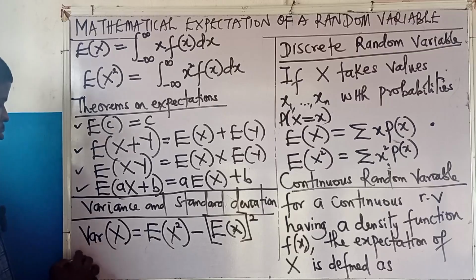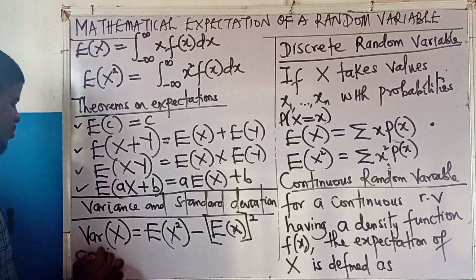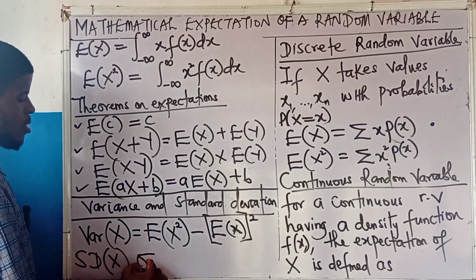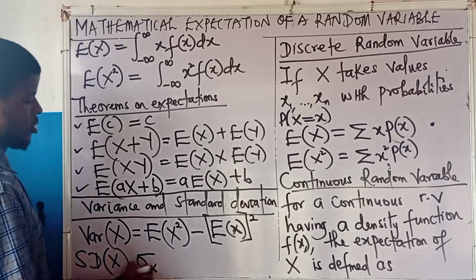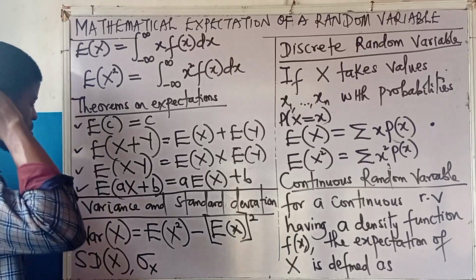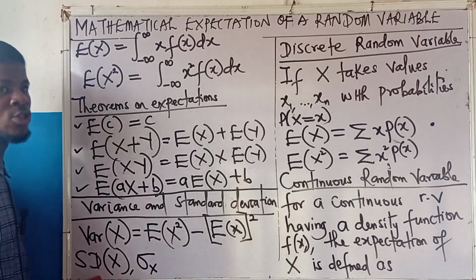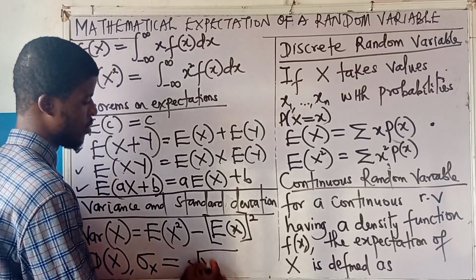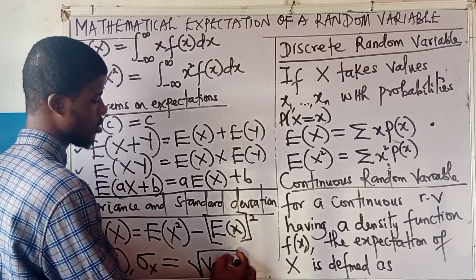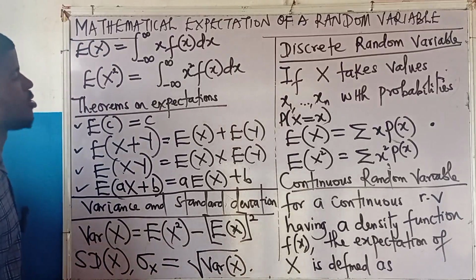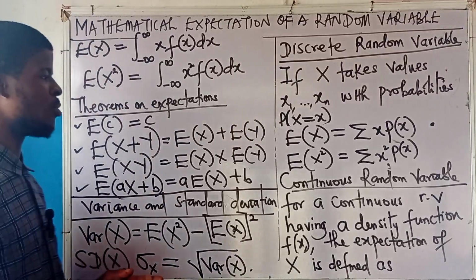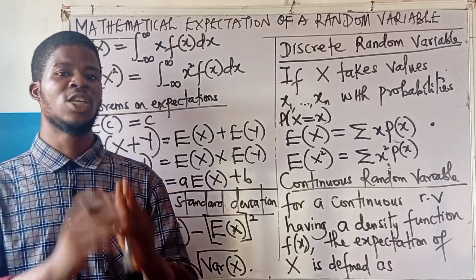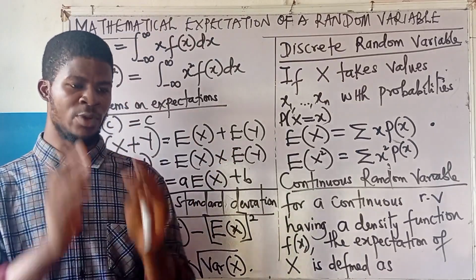Then the standard deviation of x, for which we use the symbol sigma sub x. Standard deviation is the square root of variance. It is always the square root of variance. So it is the square root of the variance of the random variable x. We will need these formulas, these theorems, to solve questions on mathematical expectation of a random variable.